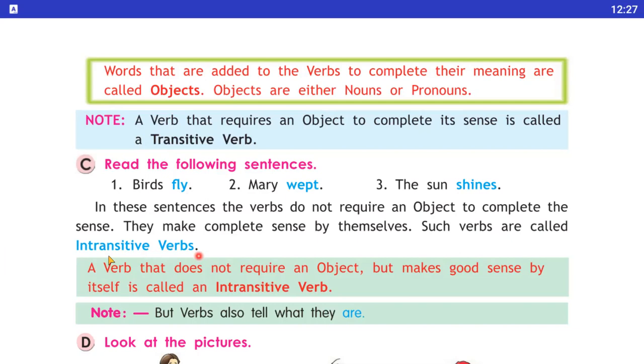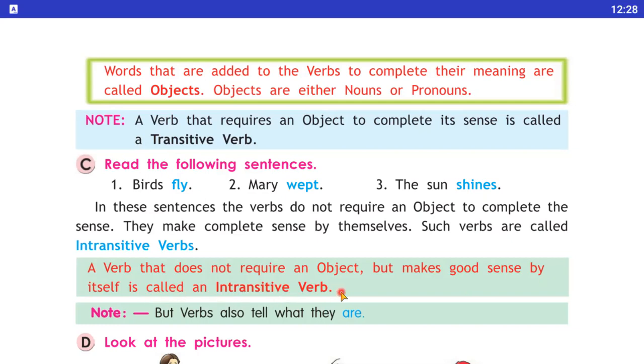Intransitive verbs are those in which the verb does not require an object to complete it. What is the definition of an intransitive verb? A verb that does not require an object but makes good sense by itself is called an intransitive verb.